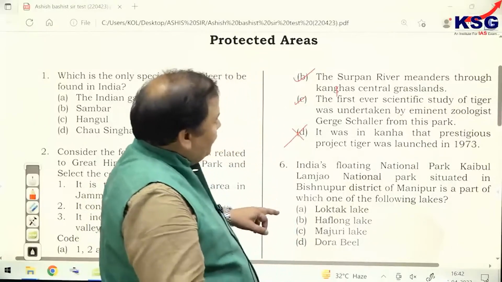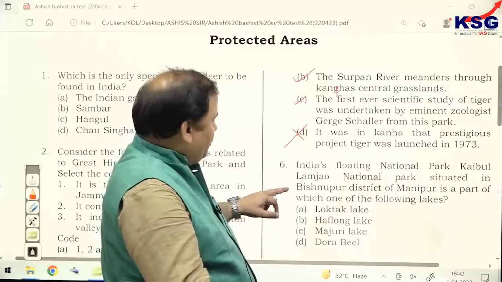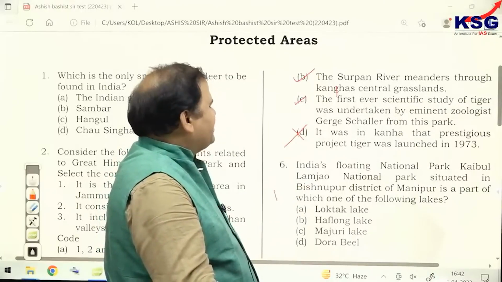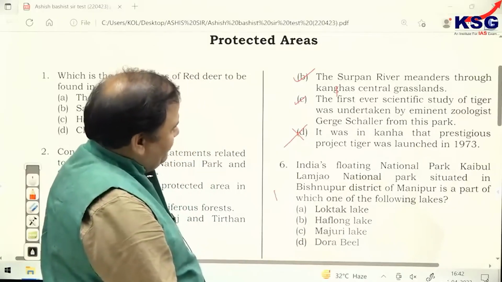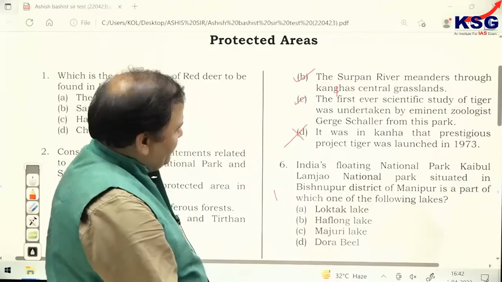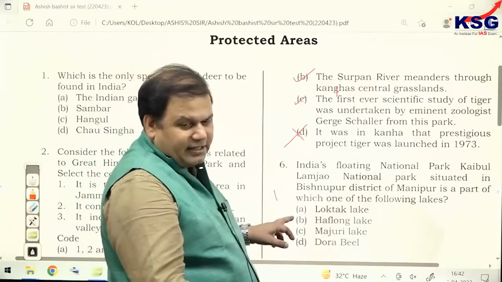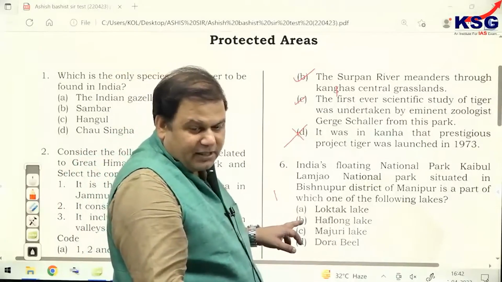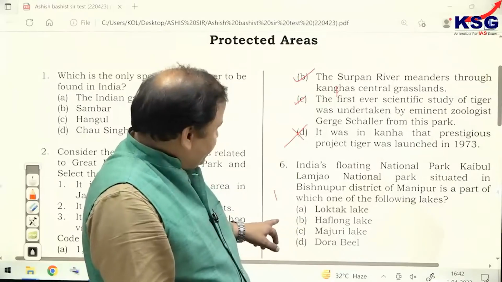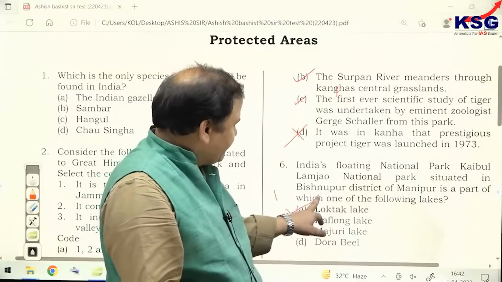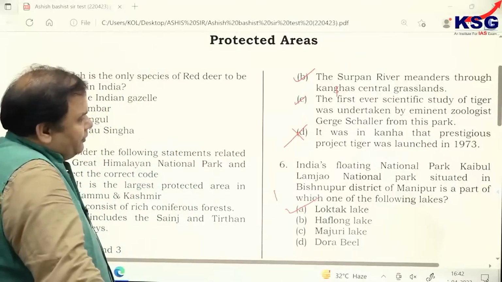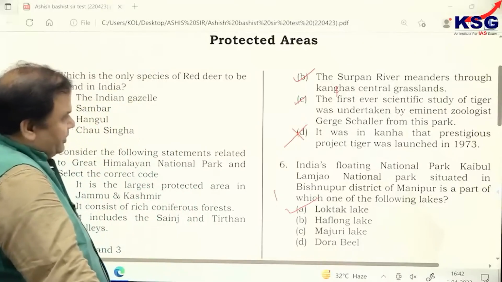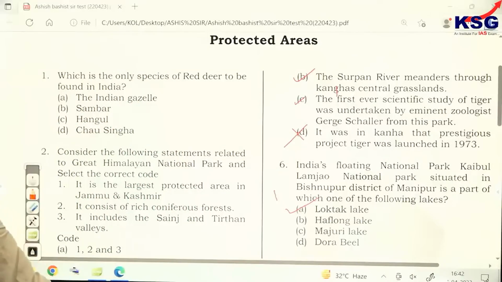Now, India's floating national park, Keibul Lamjao National Park, which is situated in Bishnupur district of Manipur, is a part of which one of the following lakes? The correct answer is A, that is Loktak Lake. Fine, 6A, Loktak Lake. And the next question.